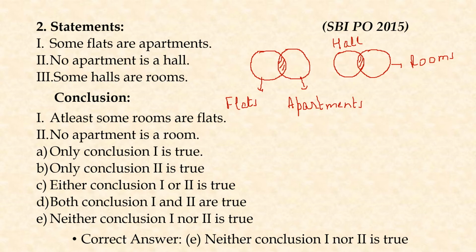The conclusions given to us are, at least some rooms are flats. Here rooms and flats have no link between them, so this possibility is ruled out. Then, no apartment is a room. Apartments can be rooms because if we invert this figure, we can bring rooms on this side. In that case, an apartment can be a room. So this possibility is also ruled out. So again we go with option E as the correct answer, that is neither conclusion 1 nor 2 is true.